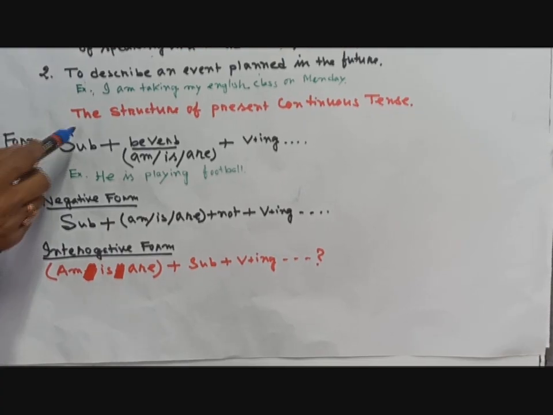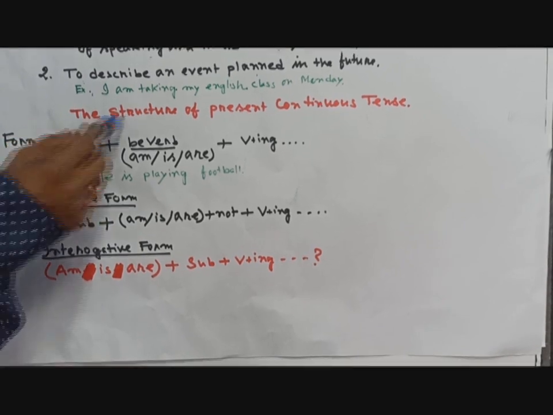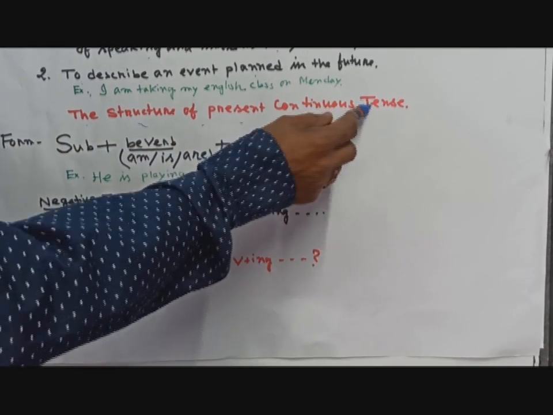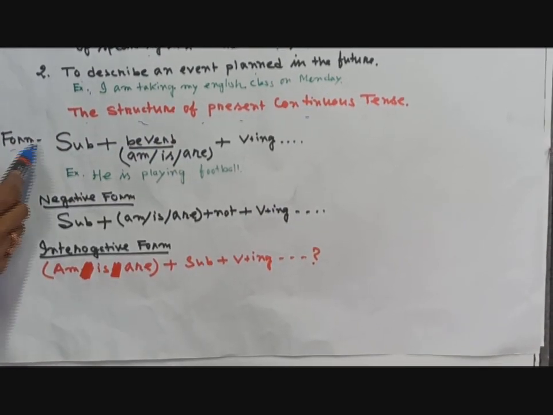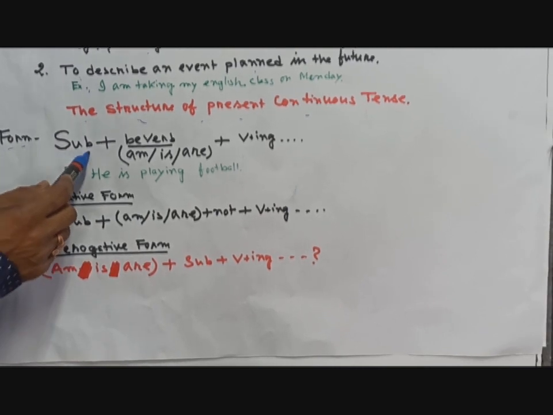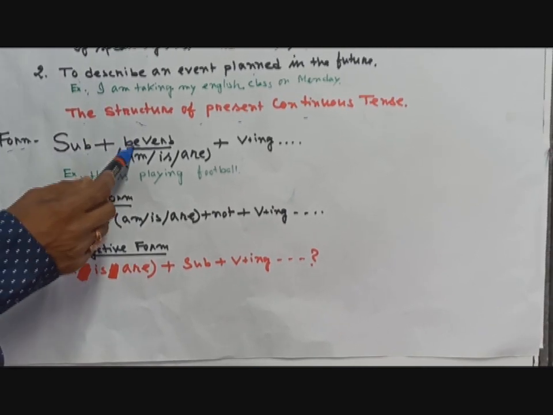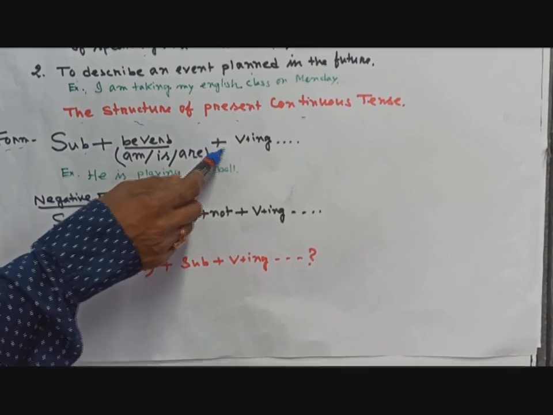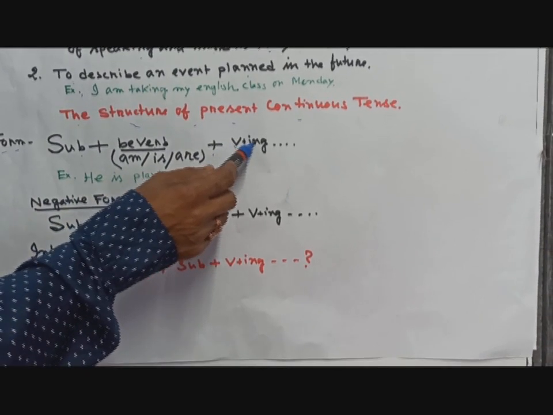Now let us move to the structure of present continuous tense. You see the form, how to write. At first you have to put the subject, then you have to write the be verb, then plus the first form of the main verb plus ing.